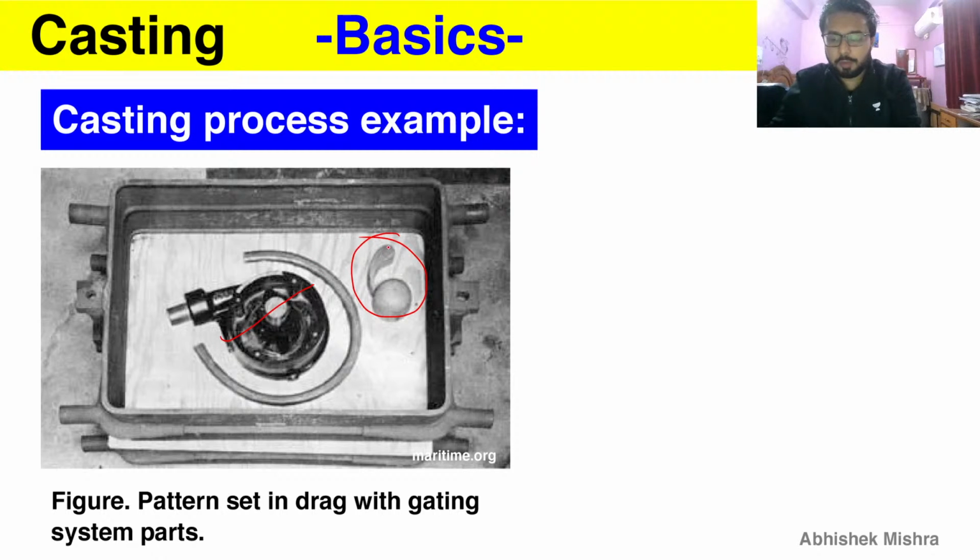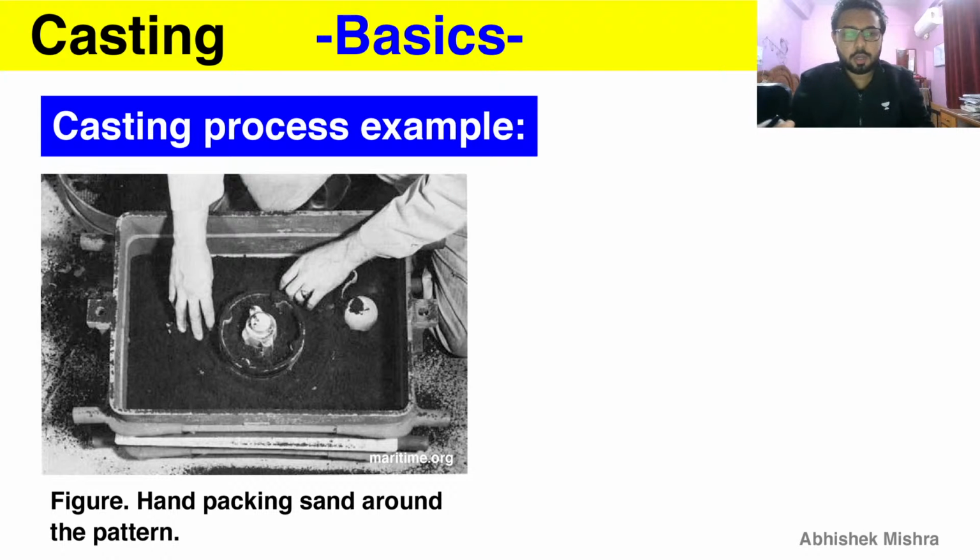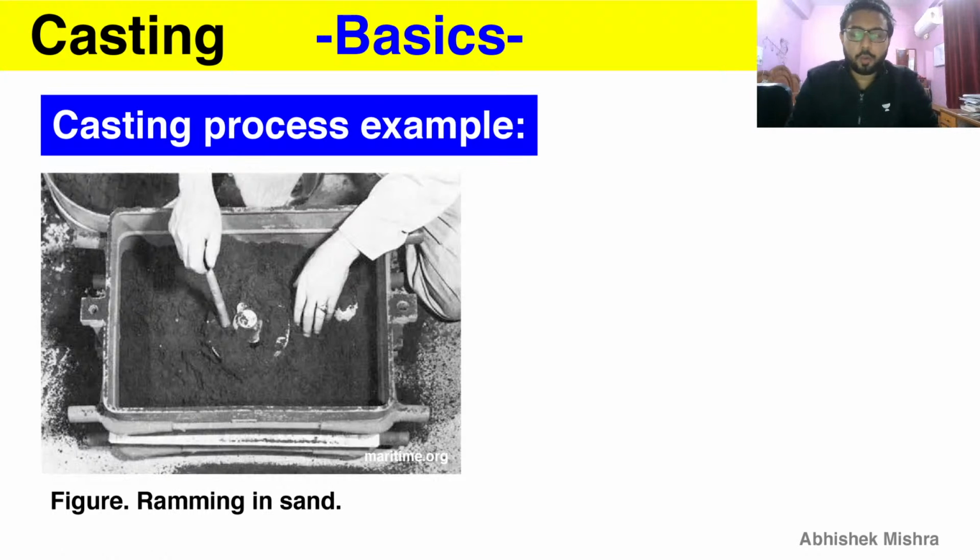After that you place the sand and do hand packing around it to make the cavity. You are covering the pattern and the gating system with sand, and after that you are going to do ramming.